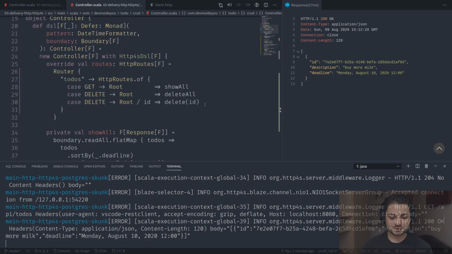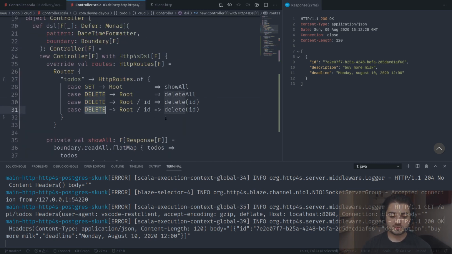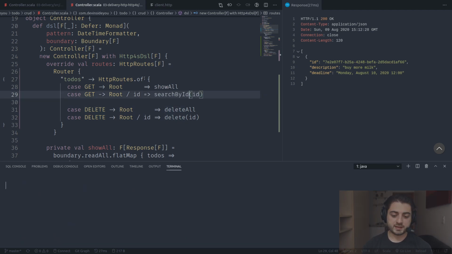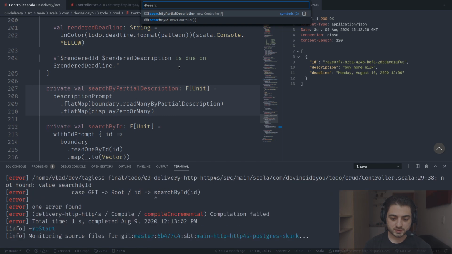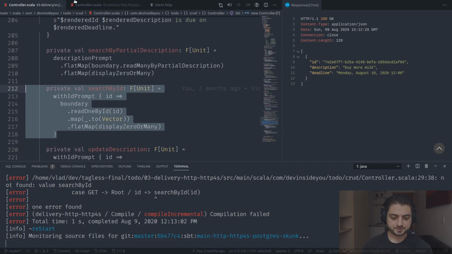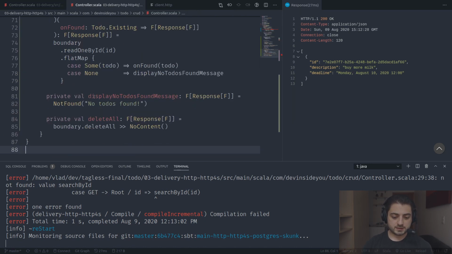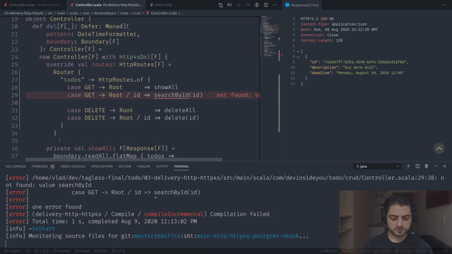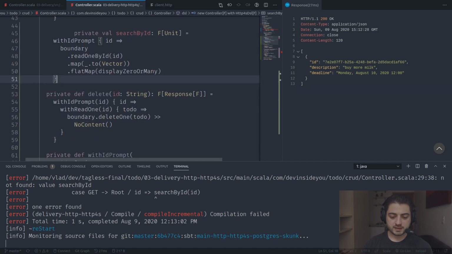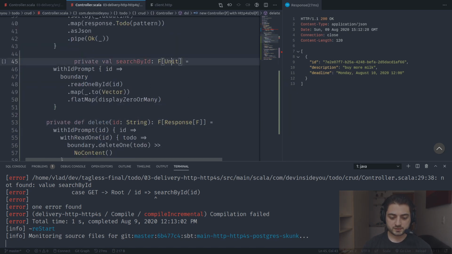So we can just duplicate this one, and this one is going to be get. Let me actually put it over here. I believe in the other one we called it search by ID. Let me go and take a look at it. Search by ID. Okay, it looks very similar. So let's go grab it. Let's put it above show all. Same trick as always. Unit is going to be responsive F with ID prompt. So it's going to be a def now, same as before. So it's going to be ID string.